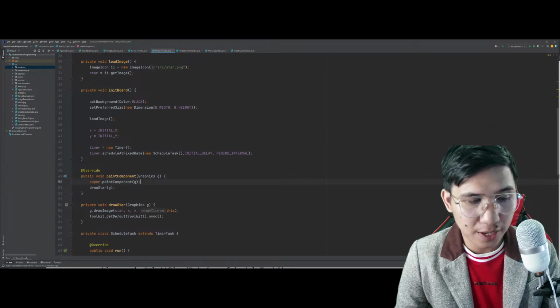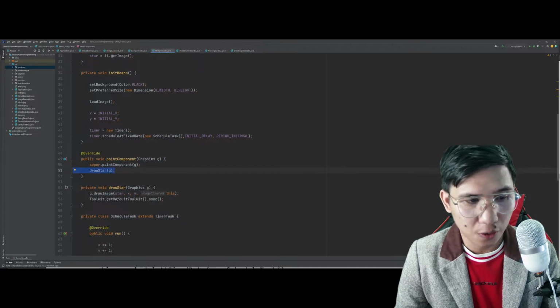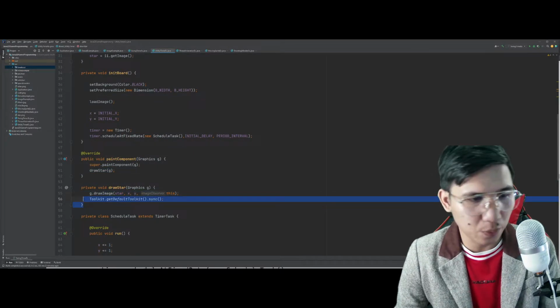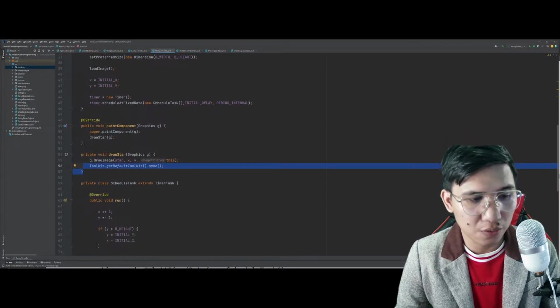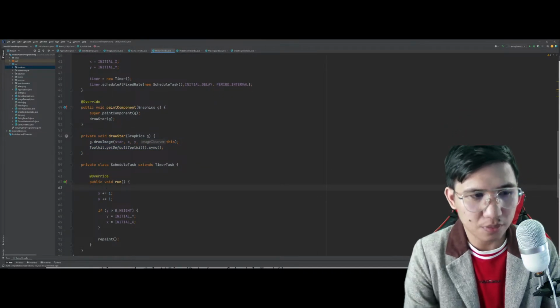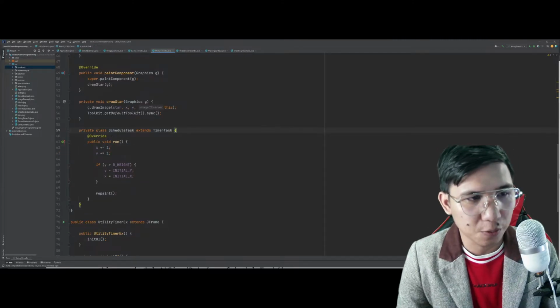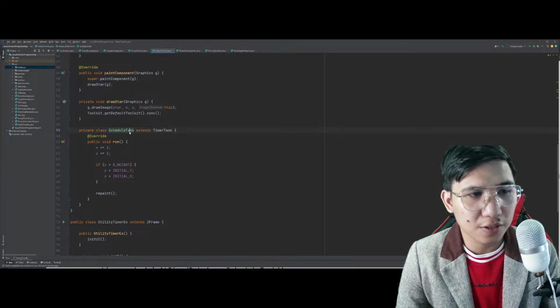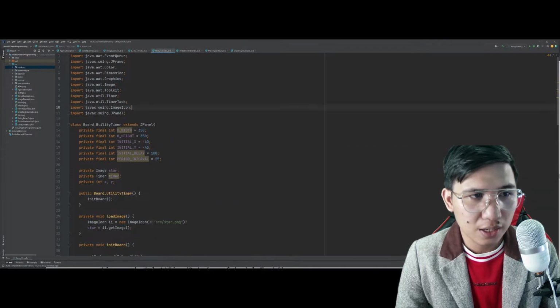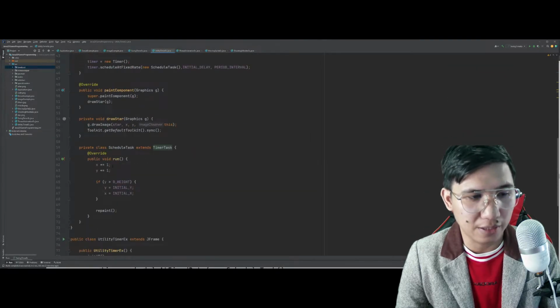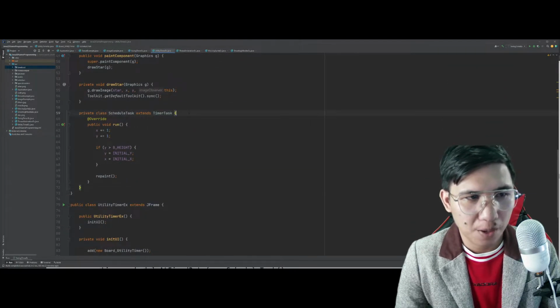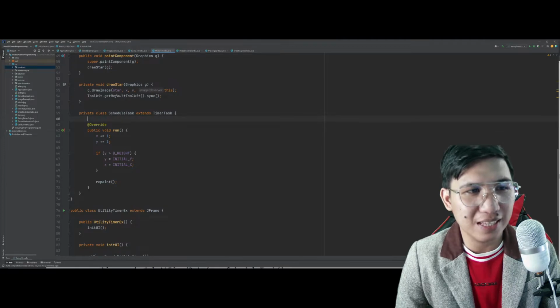Now, inside the draw star, ito, doon natin i-draw yung star natin. Basically, yung ganina lang. And we have the toolkit, that get default toolkit. Yan. So, private class is schedule task. This is another task na gagamitin natin because we use what we called here the timer task. So, parang yung implements kanina, ito lang yung pumalit dun sa implements kanina, kung napansin nyo.